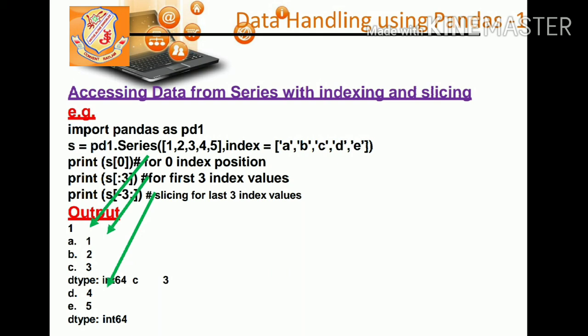And in the last one, it is given minus 3. Minus 3 means we have to start from the right hand side. From the right hand side, if we bring out 3 elements, it is C, D and E, and the value of C is 3, D is 4, E is 5. With each output, it is giving the data type also. With both the outputs, the data type is coming because data is in integer format. It is giving the data type of the data, not the index.